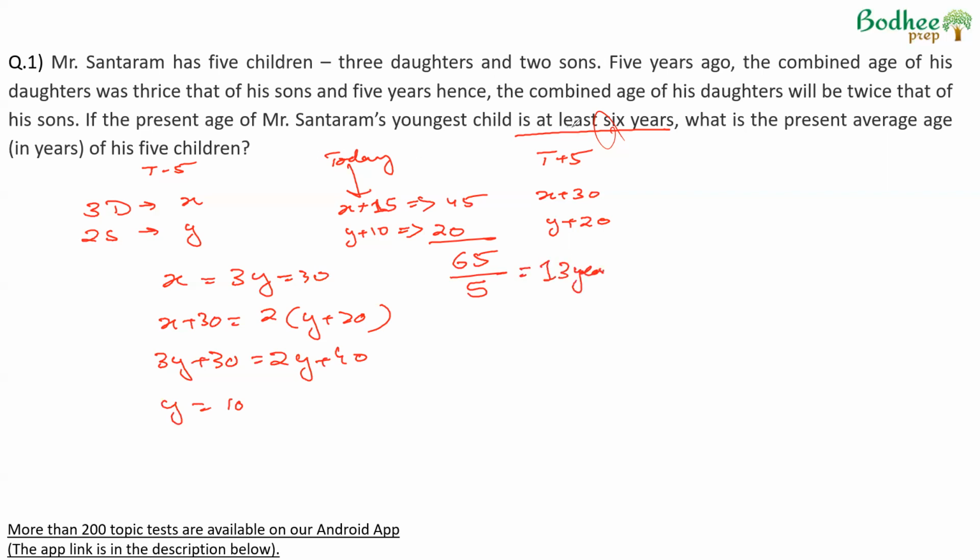The youngest child is at least 6 years old. Even if the youngest son is one of them, 6 plus 14 is 20, so that is possible. Hence, the average age comes out to 13 years.